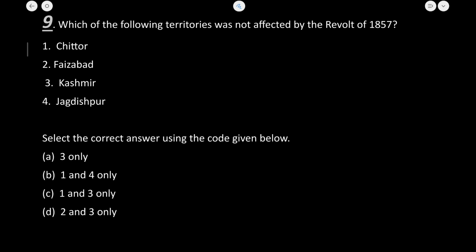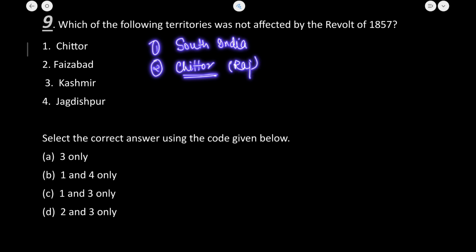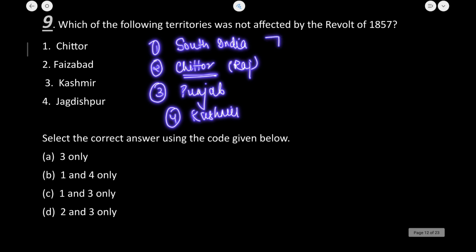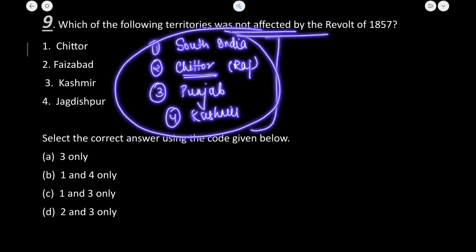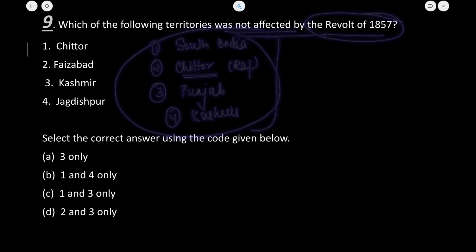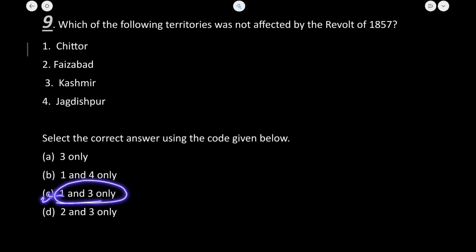So some of the places which were unaffected by the revolt of 1857, सबसे पहला तो साउथ इंडिया है, ये हमने पहले देख लिया. Second one is चित्तौड़ and the areas of चित्तौड़गढ़. ठीक है. राजस्थान का एरिया कुछ है. Then पंजाब, अगर ऑप्शन में आए तो पंजाब was also unaffected, and Kashmir. These four states are some of the major areas which were not affected by the revolt of 1857. Okay, correct answer would be 1 and 3.